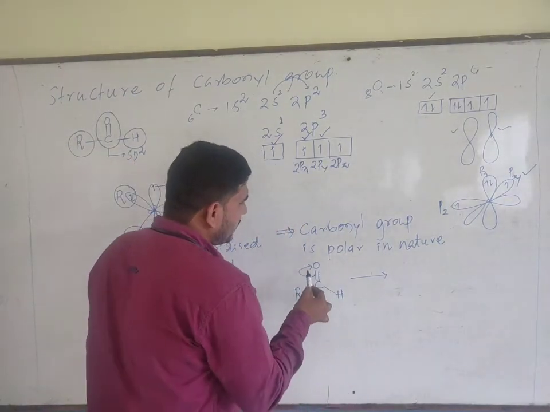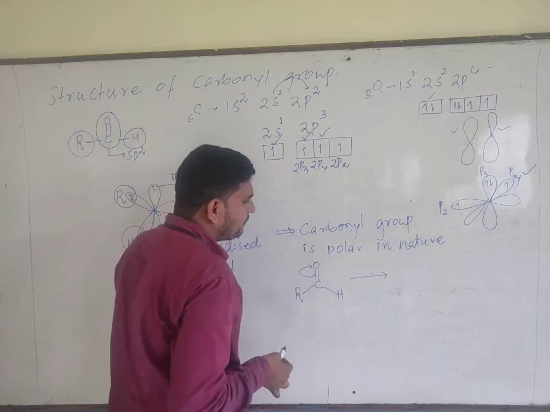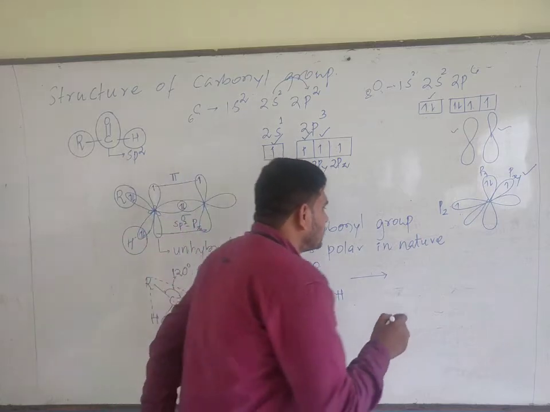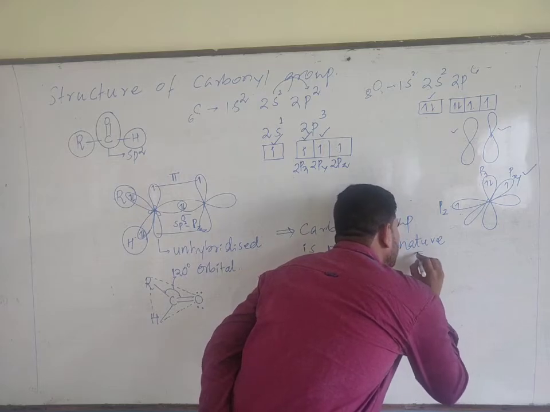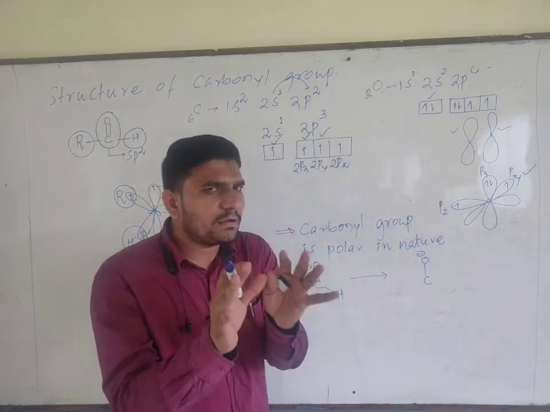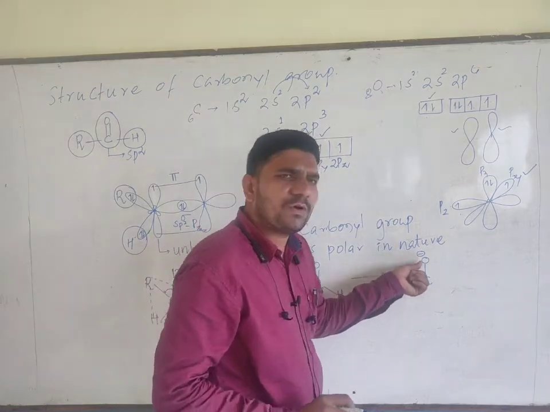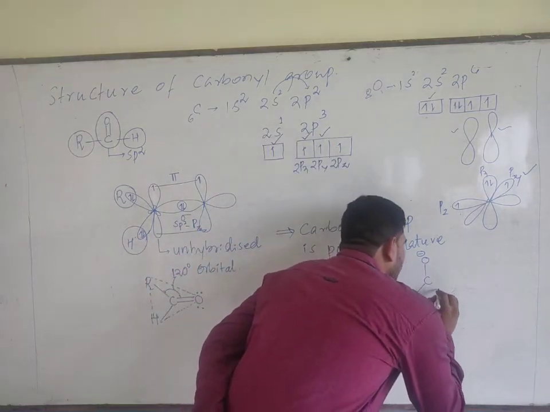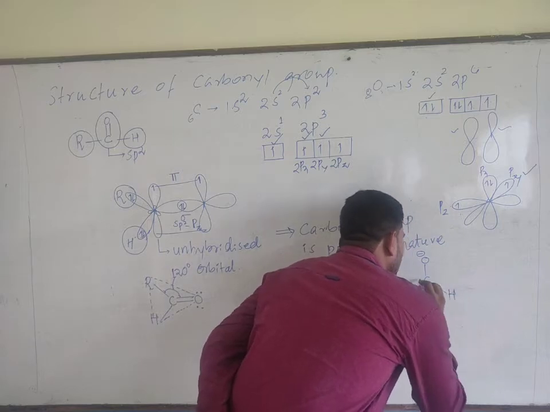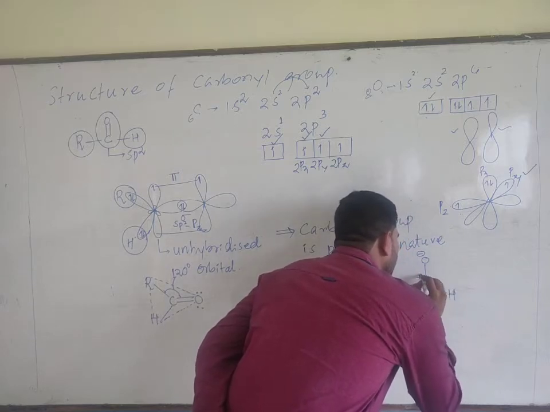When you shift both the pi electrons towards the oxygen, the structure becomes C single bond O. Oxygen has gained electrons. The atom which gained electrons carries a negative charge, and the atom which lost electrons carries a positive charge.